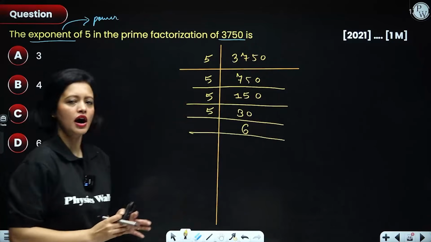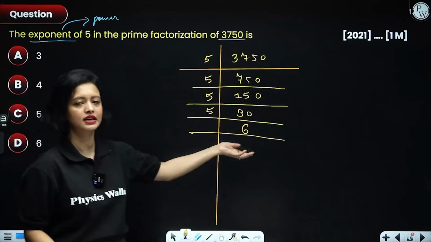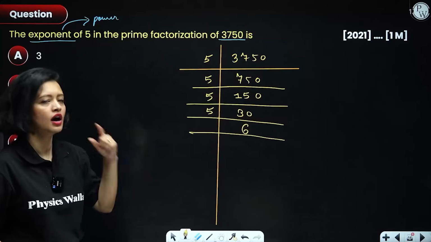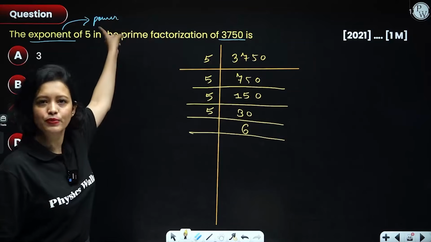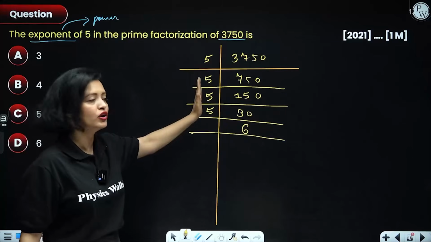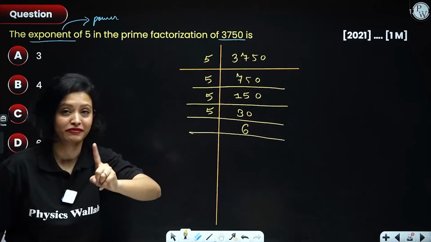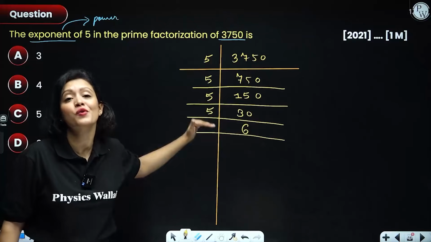Okay, now, I'm stopping here because, see, prime factorization is not done, everyone, because 6 still can be reduced. It's not prime, it can be reduced. But why did I stop here? Because I only had to tell the exponent of 5, right? And I can see that till here we got 5. Now 6 is not divisible by 5, right? So we are not going to get any more 5s here.